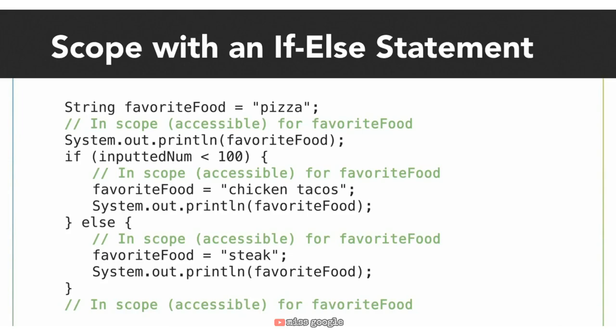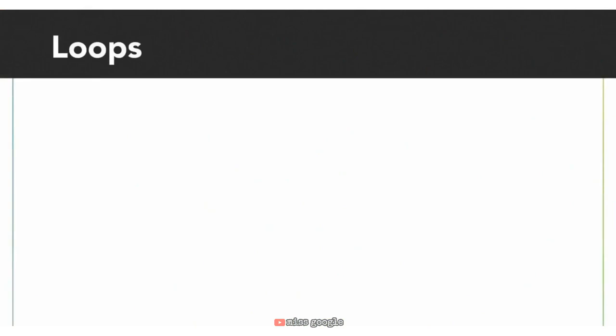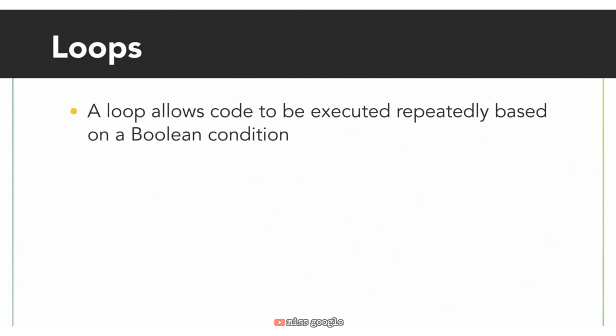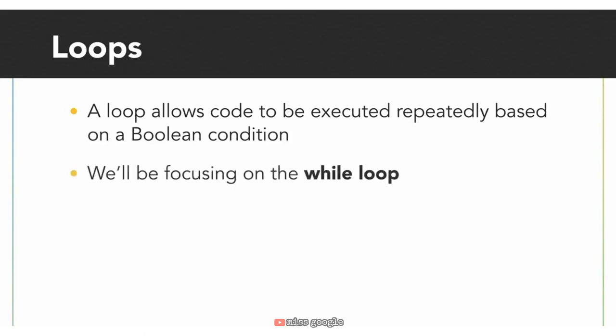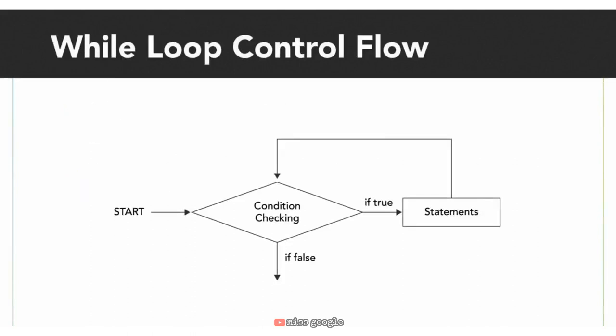Let's take a look at some other types of control flow statements. If statements aren't the only way we can add decision-making to our programs. We also have loops. A loop is similar to an if statement, except that it allows code to be executed repeatedly based on a Boolean condition instead of just one time. There are several different types of loops in Java, but the one we'll be focusing on in this course is the while loop. A while loop looks like this.